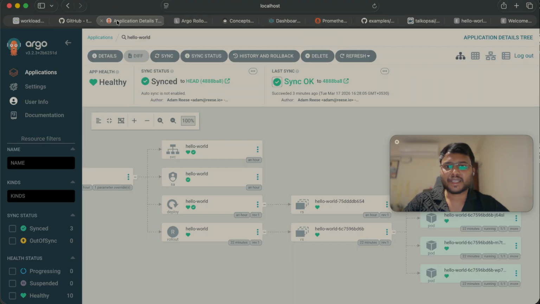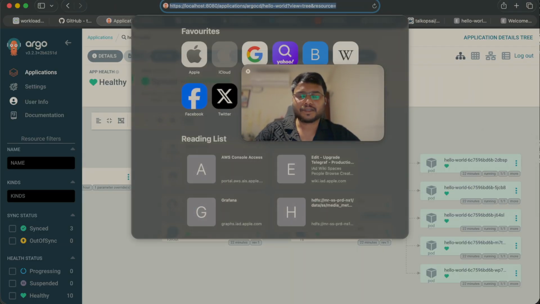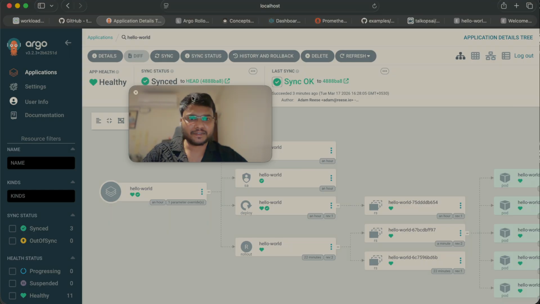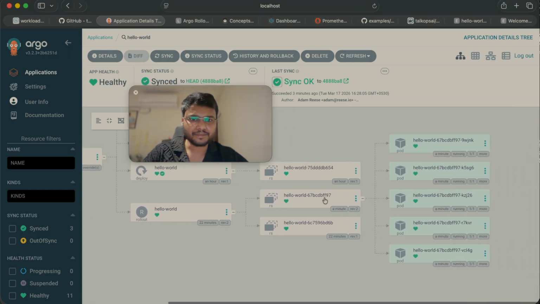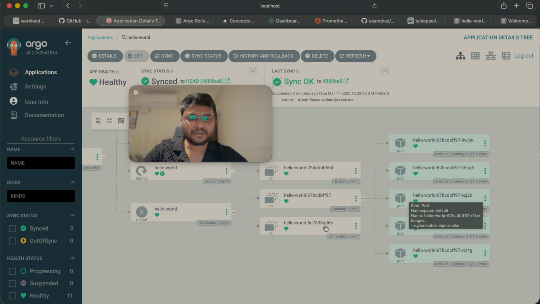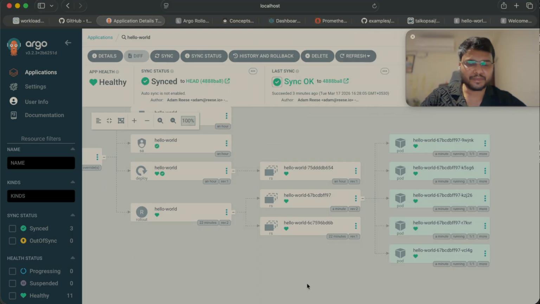And on Argo CD you can verify the same. See, previously this was the rollout, now this is the replica set which is managing all these pods. Perfect. Now let's cover the life cycle of the rollout.